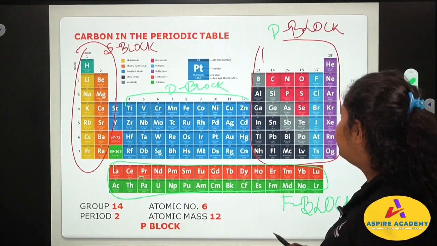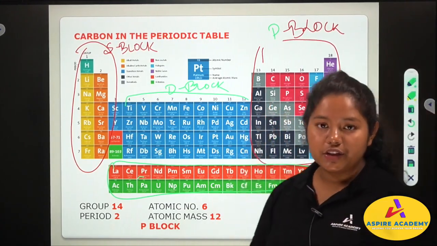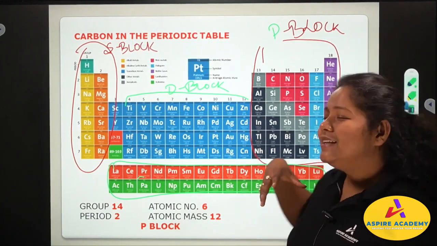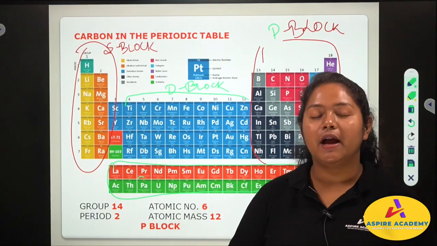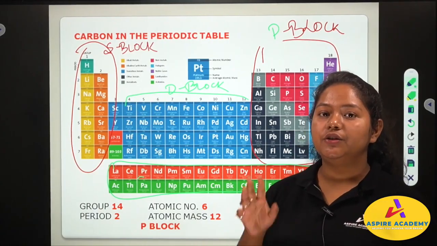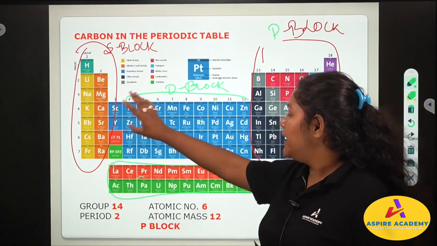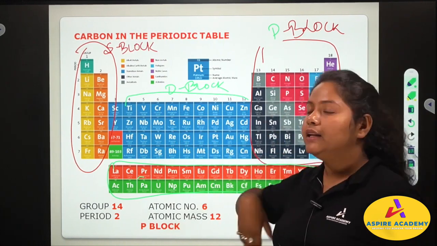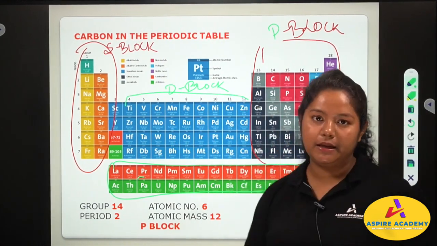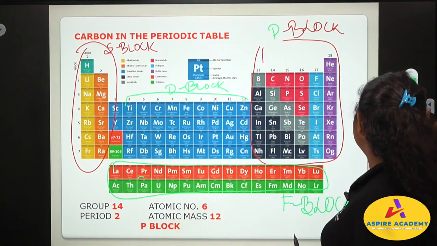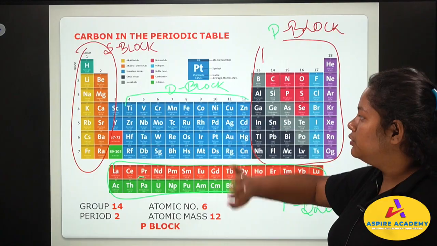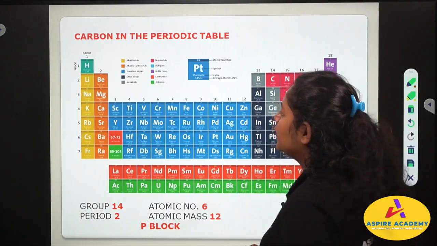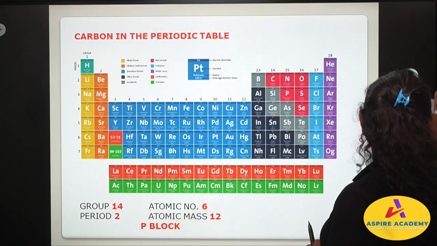Now we have seen the different blocks, and in your periodic classification chapter you will be understanding this in a little bit more depth in class 10. In class 11 you have an entire chapter. You will read about S block and first two, and groups 13 and 14 you will read in class 11. In class 12 you will have D block, F block, and the remaining P block. So in depth you will study in the higher classes, but as of now you need to know that this is the P block, D block, S block, and F block. Now we will see what our matter of concern is.